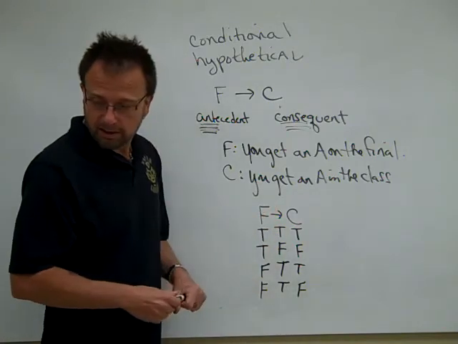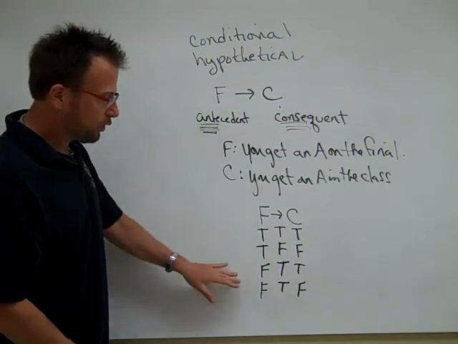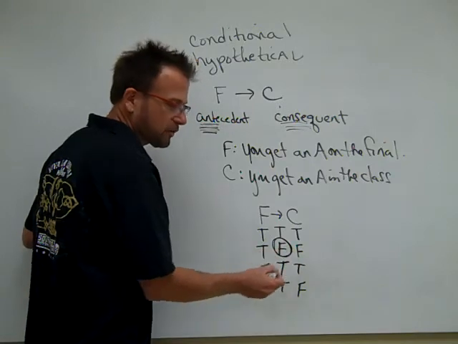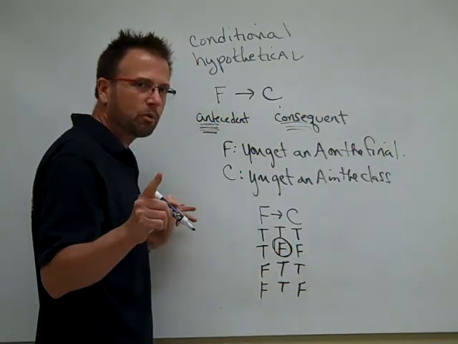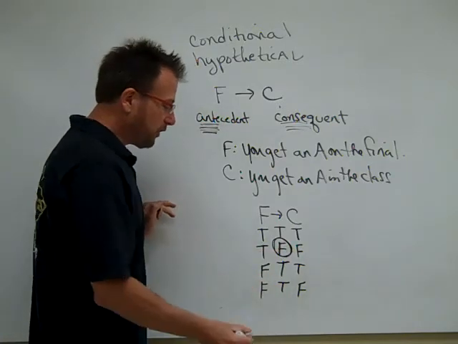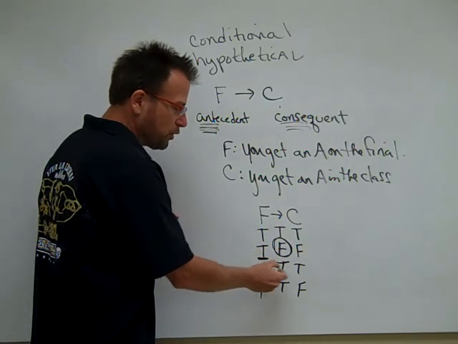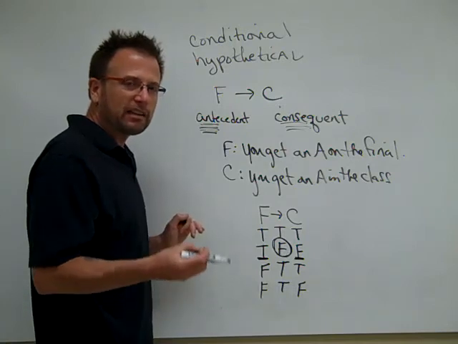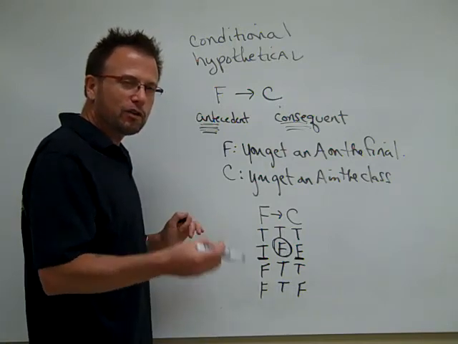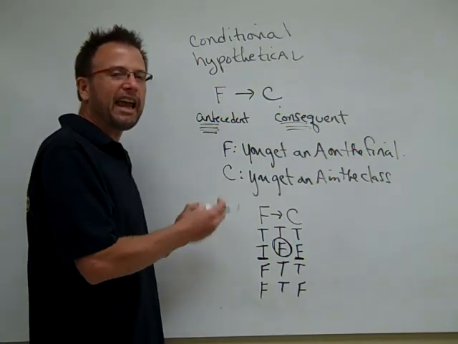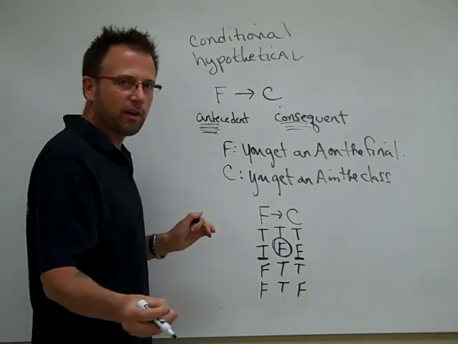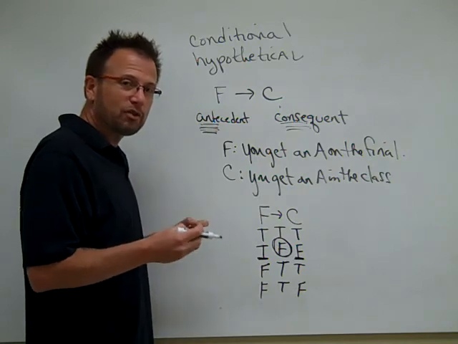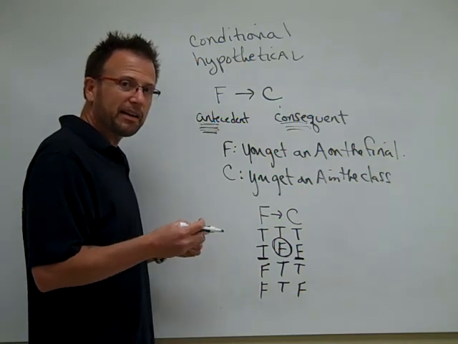So if you notice here in our truth values, ultimately there's only one time this statement's going to be false. There's only one instance where the statement will be false. This statement will be false when the antecedent is true and the consequent is false. That's what you've got to memorize. A conditional statement is only false when the antecedent is true and the consequent is false.